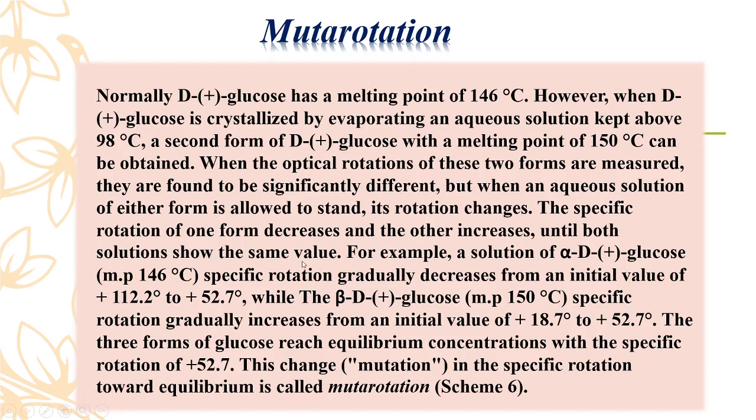That means all three after the addition of water, or a mixture of these molecules, the alpha-D-glucose and the beta-D-glucose mixture plus water, show a specific rotation of plus 52.7. So these changes in the specific rotation towards the equilibrium are called mutarotation.